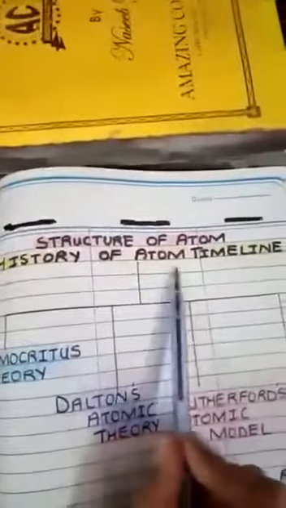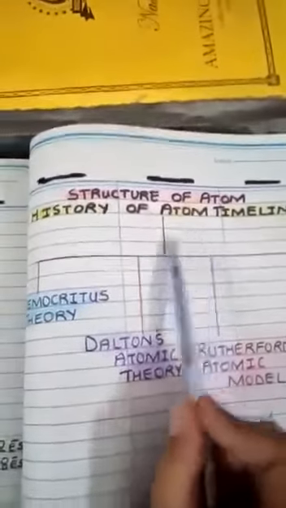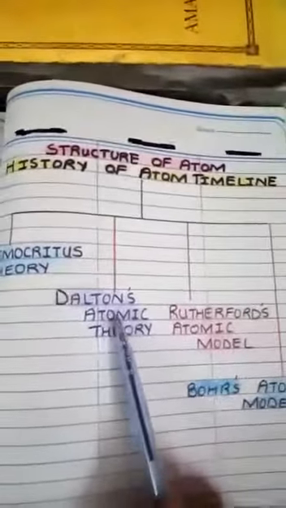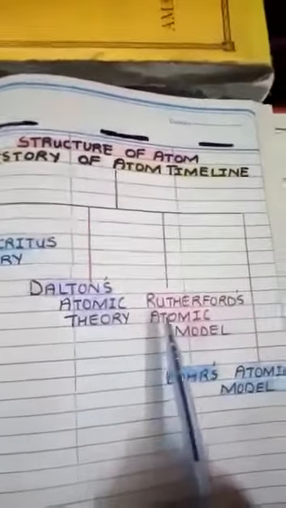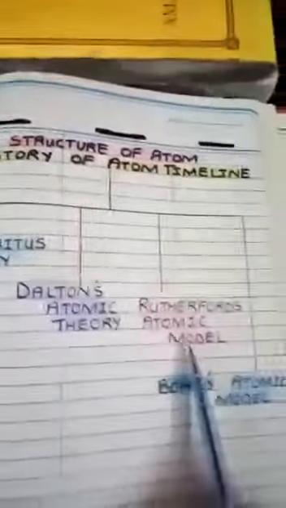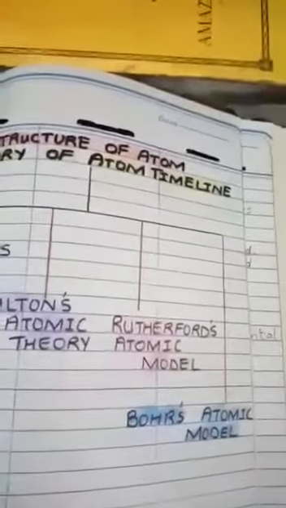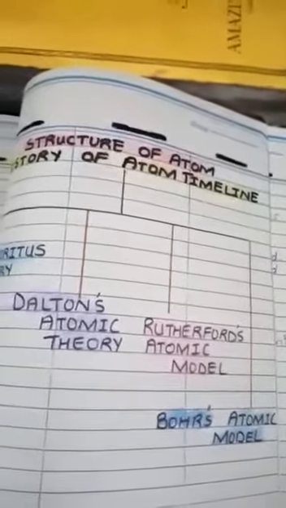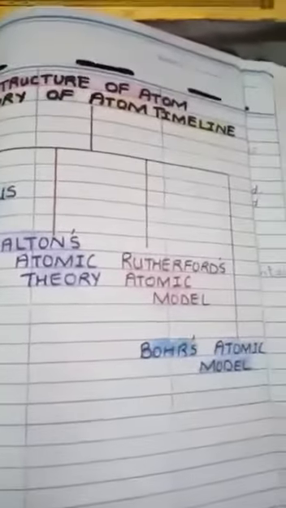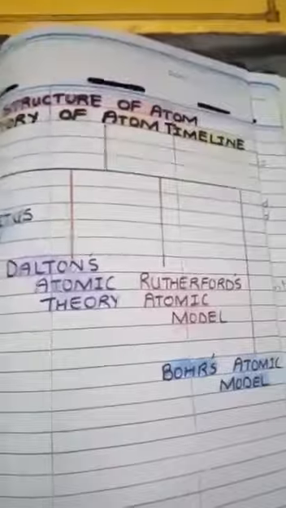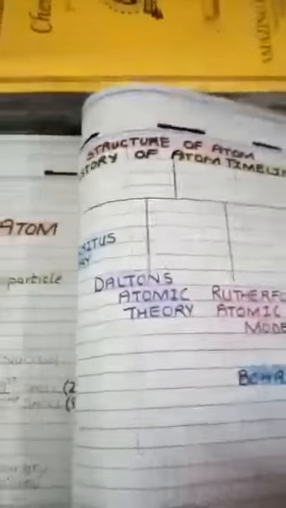So, structure of atom, history of atom, timeline: Democritus theory, Dalton's atomic theory, Rutherford's atomic model, Bohr's atomic model. These scientists worked on the structure of atom. We'll discuss each of them. Democritus theory.